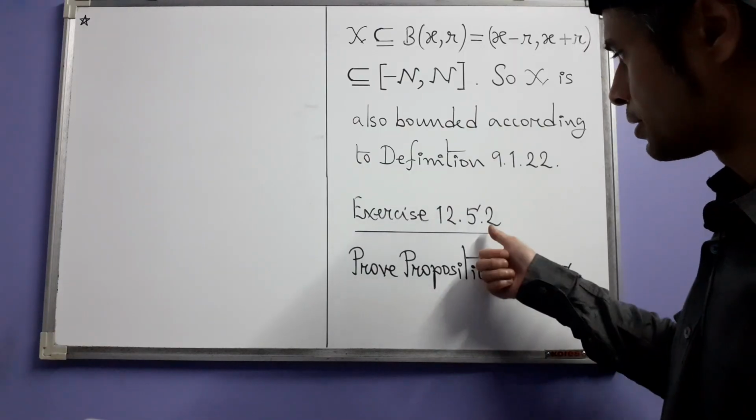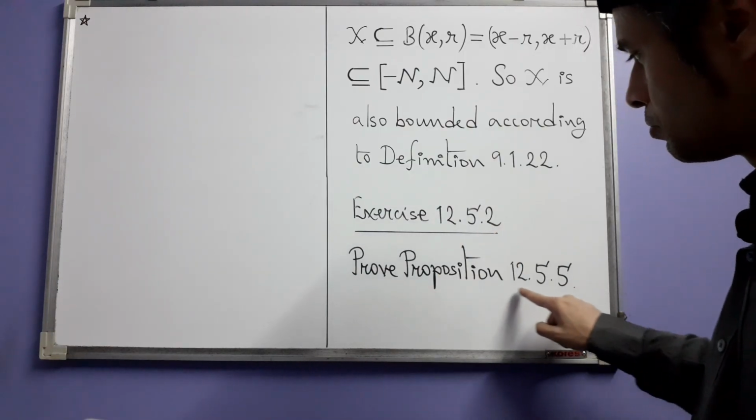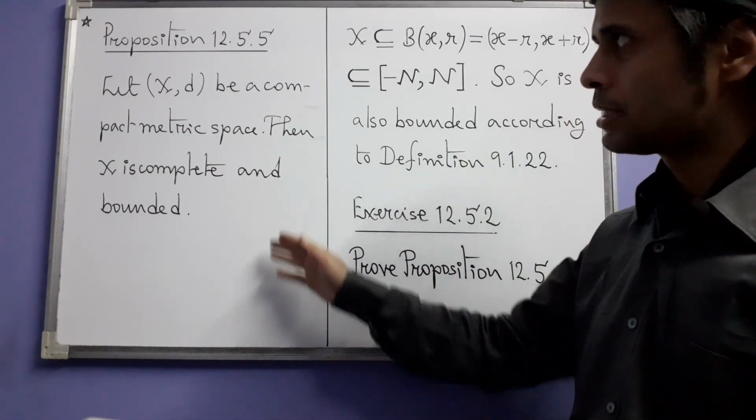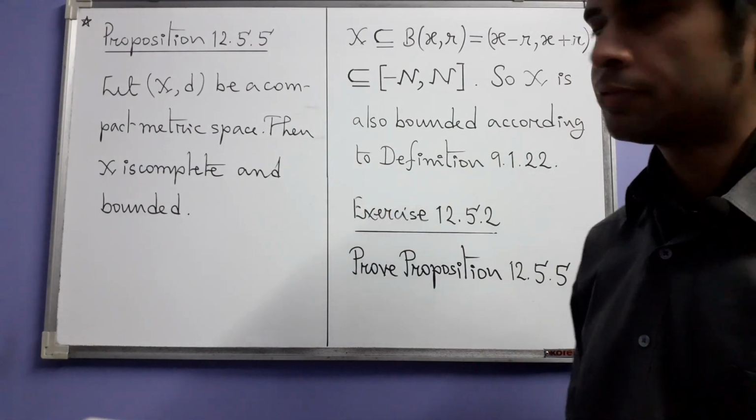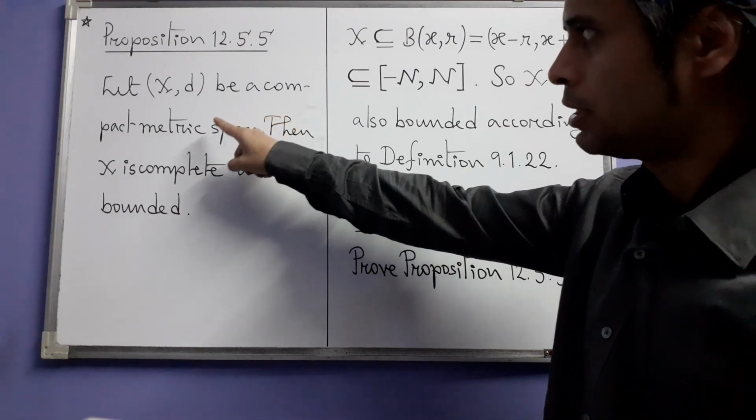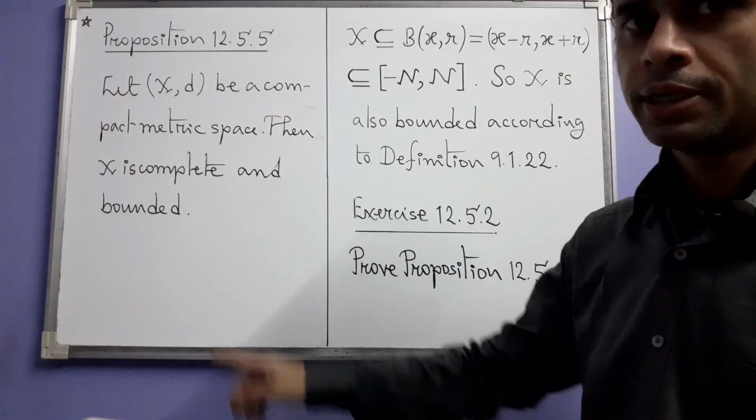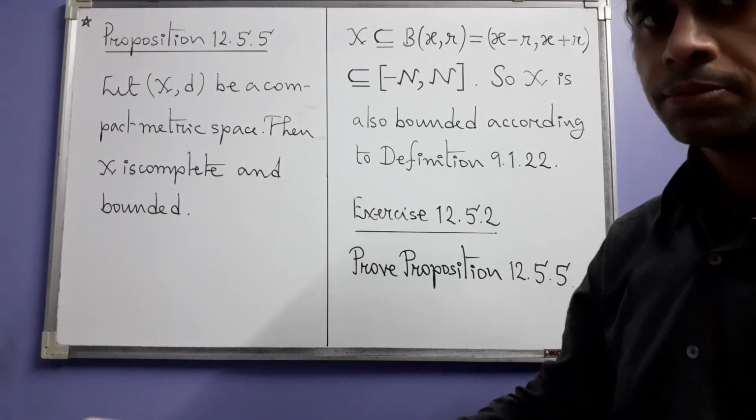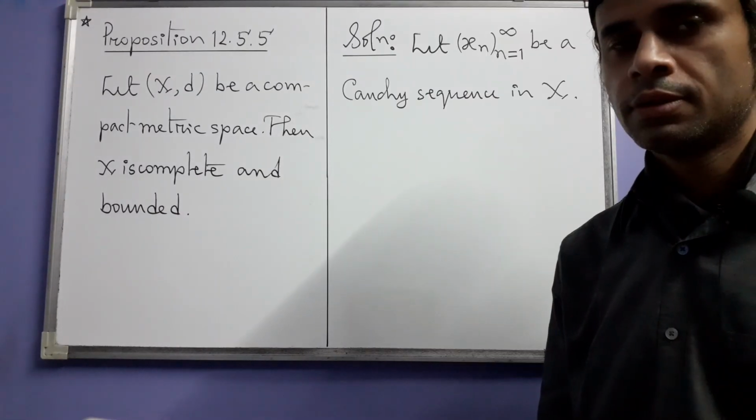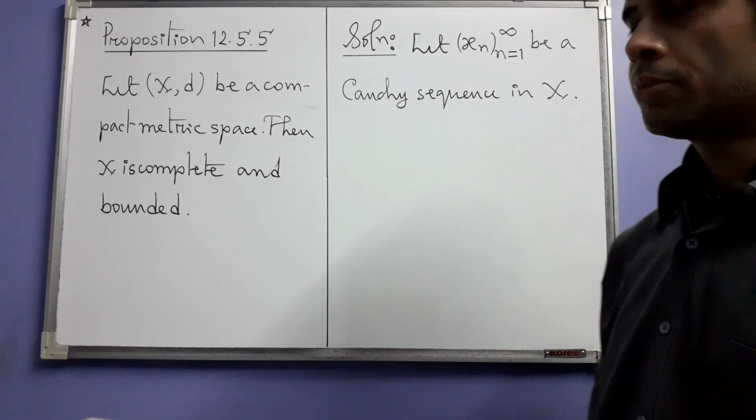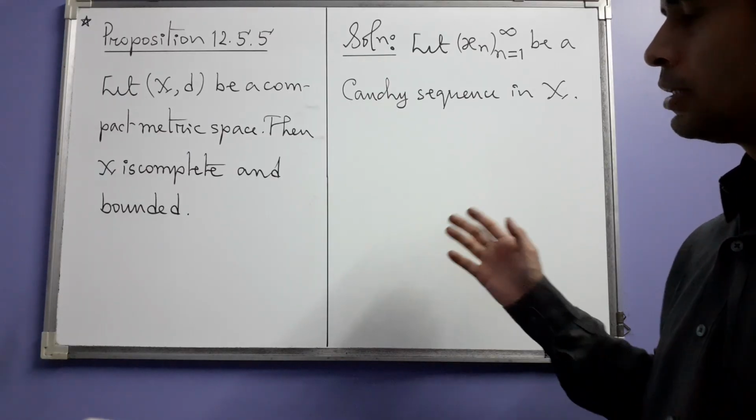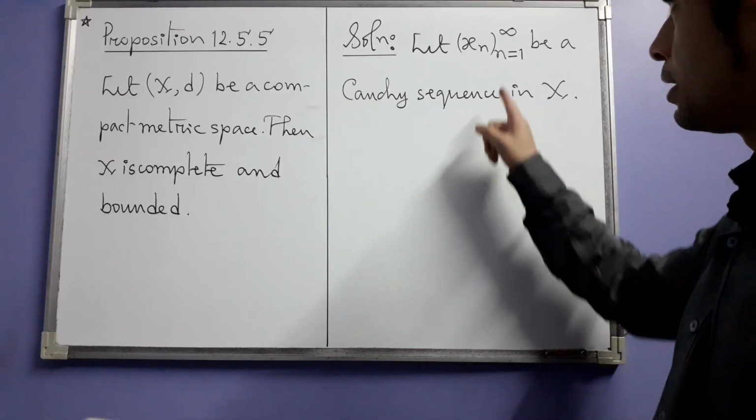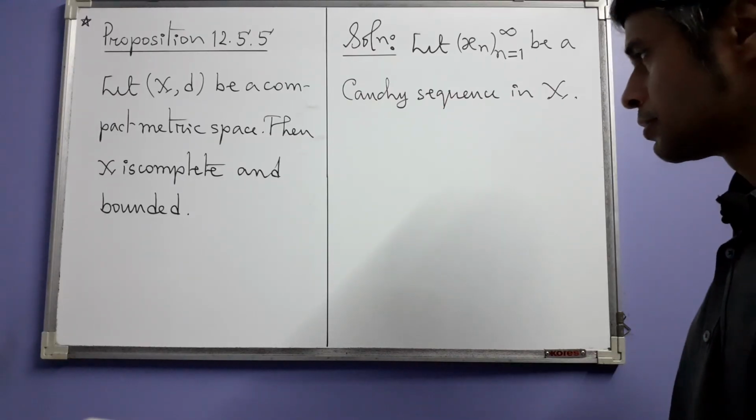Next we have exercise 2, which tells us to prove proposition 12.5.5. This was the statement of proposition 12.5.5. Let (X, d) be a compact metric space, then it is both complete as well as bounded. Now we have to prove this. To prove that X is complete, we need to show that every Cauchy sequence in X is convergent. So let (x_n) be a Cauchy sequence in X.